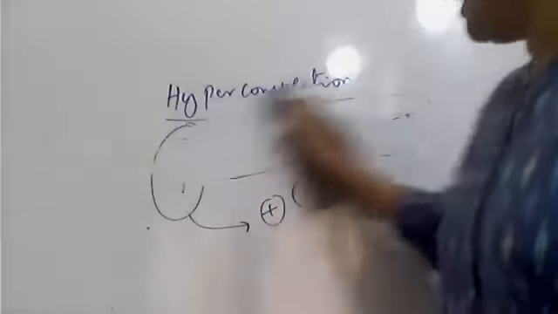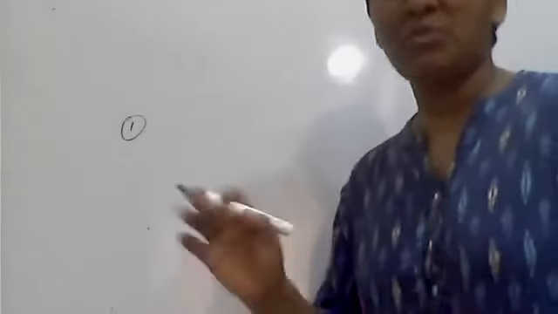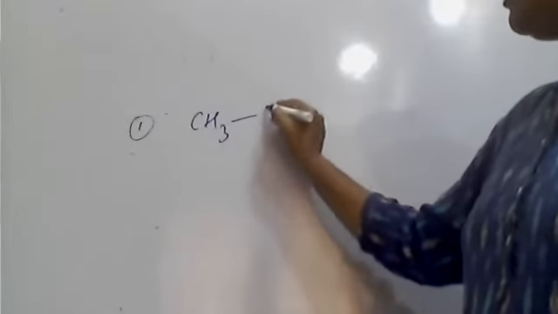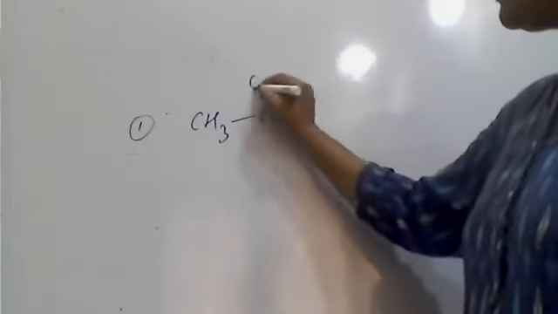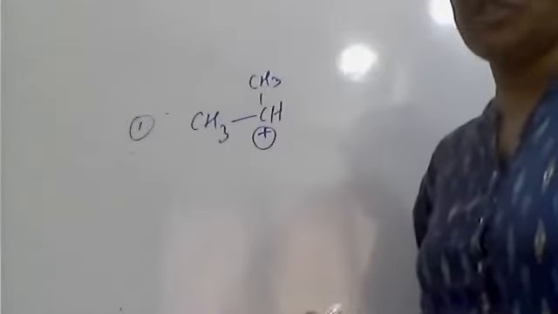Now I'll write some examples. Please tell me, between these two, which is more stable? It is CH3, CH, and one more CH3, and this carbon has a positive charge.